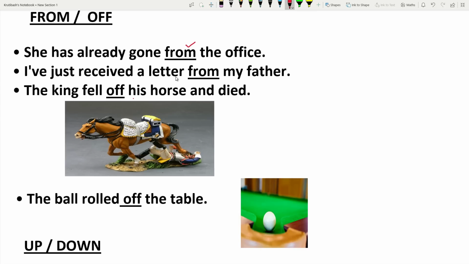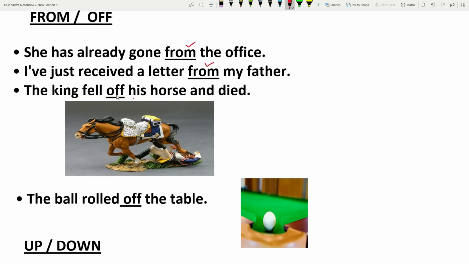I have just received a letter from my father. I have taken 2 mangoes from the basket. From shows departure, from something to another. But off shows separation from one surface to downward.